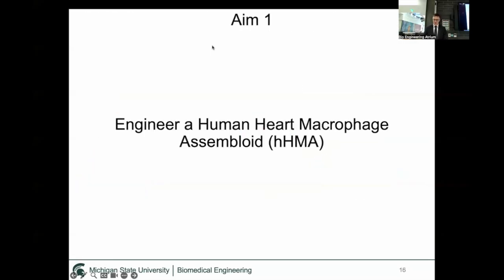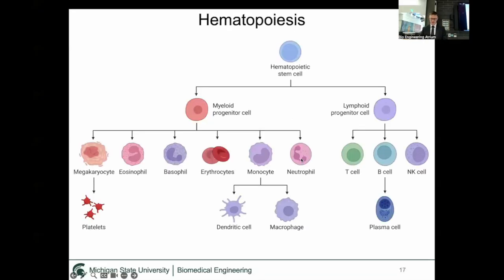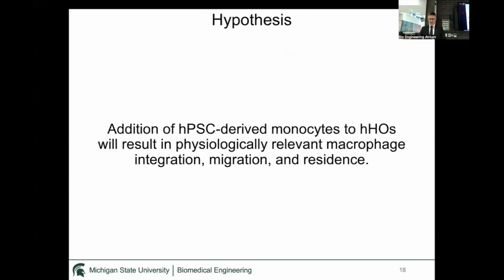And so in order to study that, we needed to actually create a model to see what they do. And so our first aim for my thesis was to engineer a human heart macrophage assembloid. Going back to our hematopoiesis chart, we can see that macrophages are down here, and they are derived from a precursor called monocytes. Monocytes are a circulatory form of macrophages, and we hypothesized if we add these to the heart organoids, they would bind, differentiate, integrate, migrate, and take residence in the tissue. And so that is what we hypothesized.